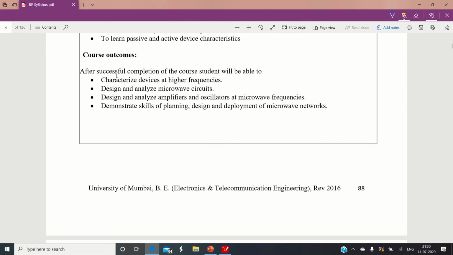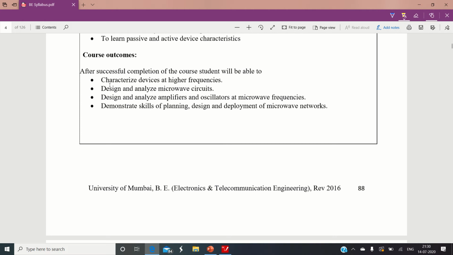So what will happen after successful completion of this particular course? What are you able to do? The first thing is you can characterize a device at high frequency. Please remember these course outcomes also take into account whatever you are going to learn in the laboratory sessions.